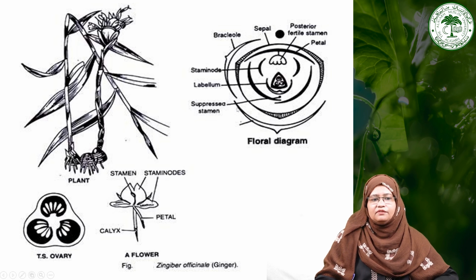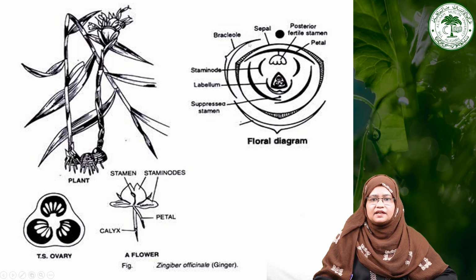So if we see the floral formula of this, and if we see the TS of ovary, it clearly shows the axile placentation with tricarpellary ovary, that is trilocular in nature. And if we see the floral diagram of this particular plant, that is Zingiber, as we can see the presence of bract and bracteole. This one is the bract and this one is the bracteole.